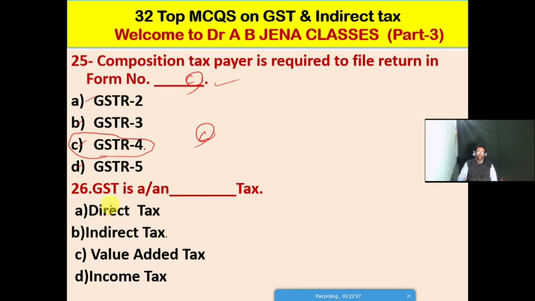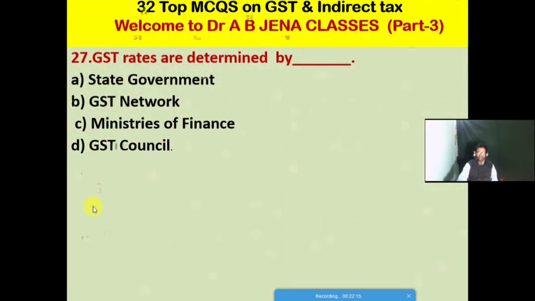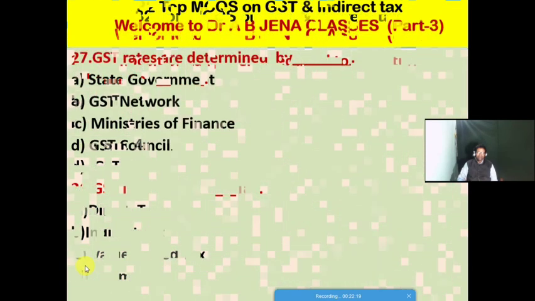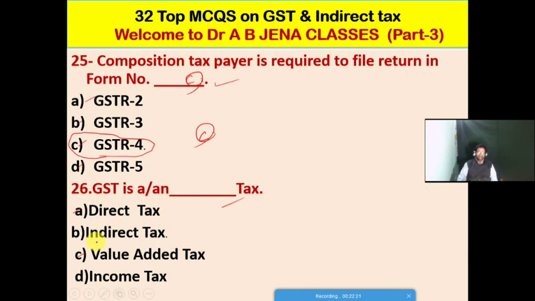So next one. GST is which type of tax? A, a direct tax. B, an indirect tax. C, a value added tax. D, an income tax. Friends, GST is an indirect tax. So B is the right option for this MCQ.